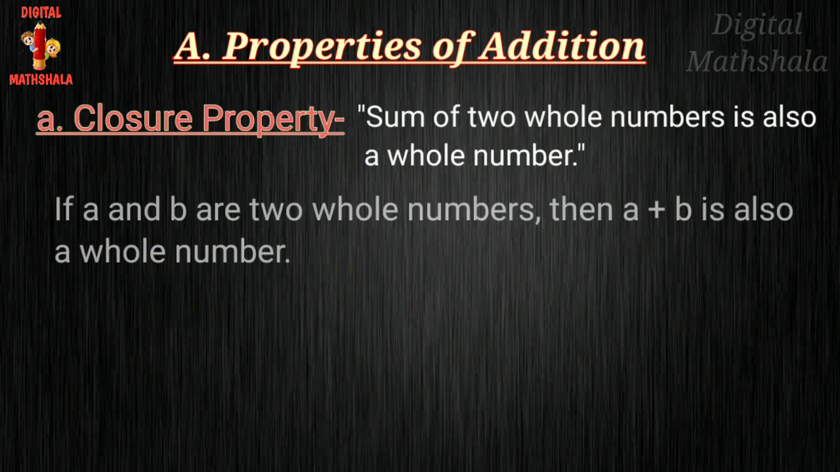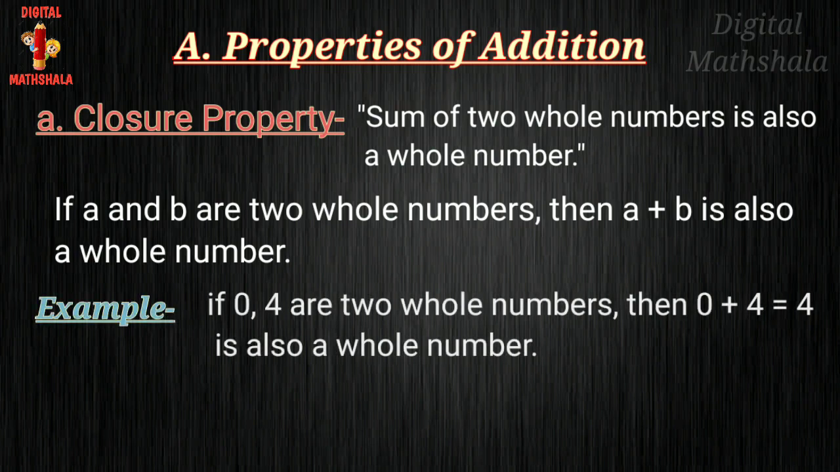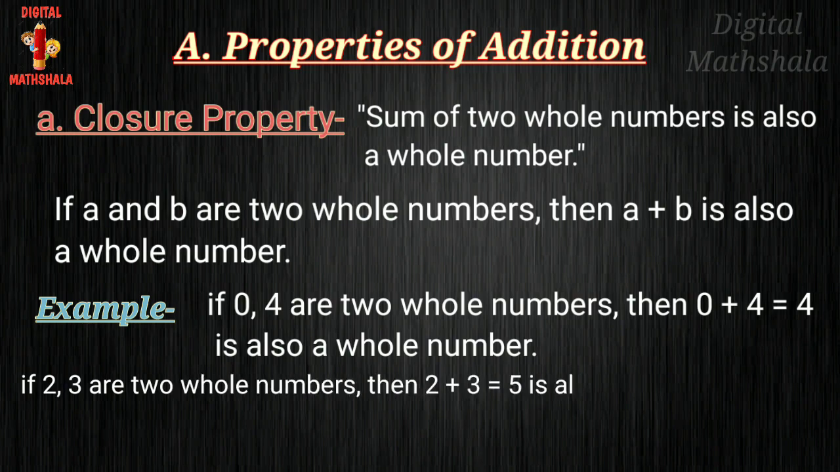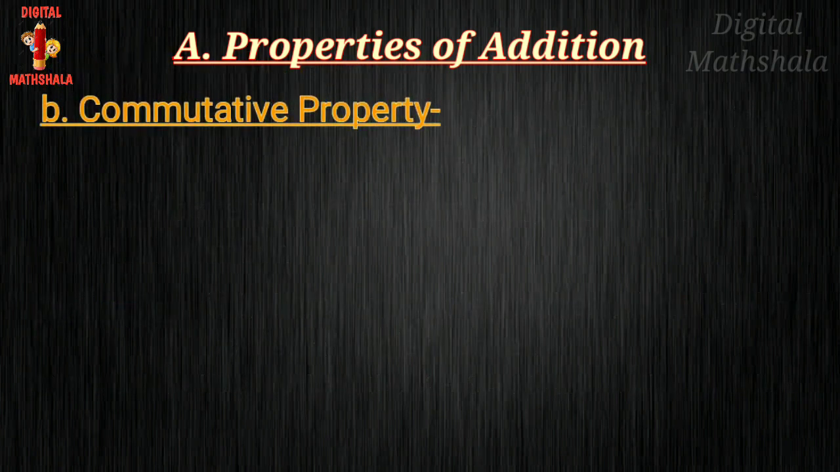By closure property, the sum of two whole numbers is also a whole number. If A and B are two whole numbers, then A plus B is also a whole number. For example, if 0 and 4 are two whole numbers, then 0 plus 4 equals 4, that is also a whole number. If 2 and 3 are whole numbers, then the sum is 5, and 5 is also a whole number.